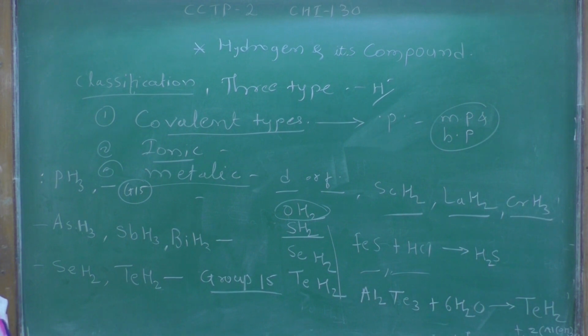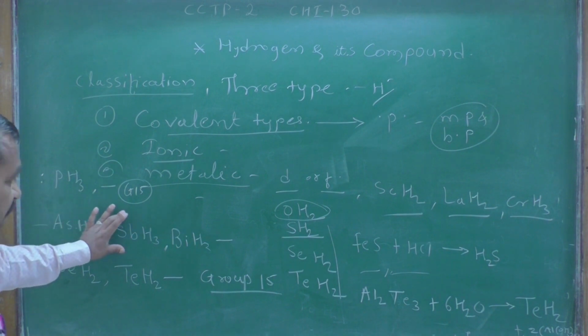Okay, so this is the most important chapter: preparation of hydrides and classification of hydrides. There are 3 types: covalent hydrides, ionic hydrides, and metallic hydrides, which are also called interstitial hydrides. Okay, so in this, most important are phosphine hydrides, then arsenic hydrides and stibine hydrides.